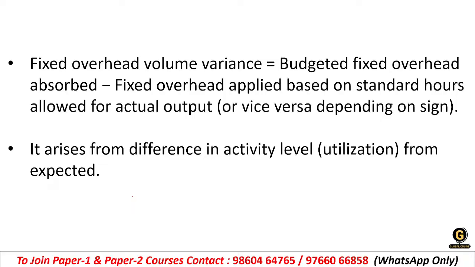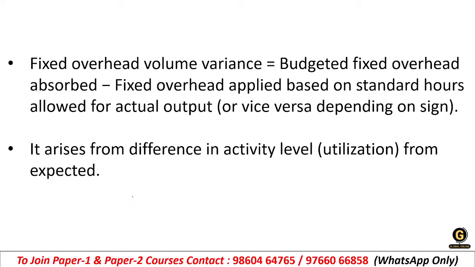And the formula we have seen: the budgeted fixed overheads minus absorbed fixed overheads based on the standard hours for actual output. Getting it? So if you work less than expected, that is the adverse variance.